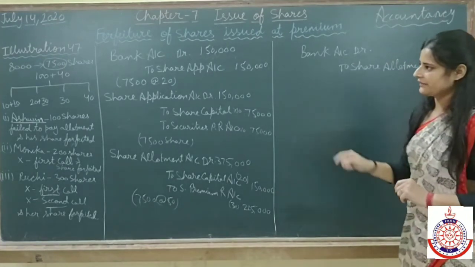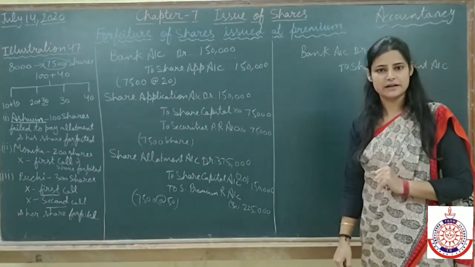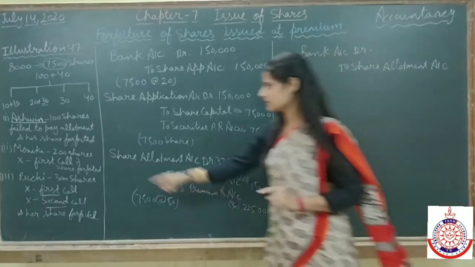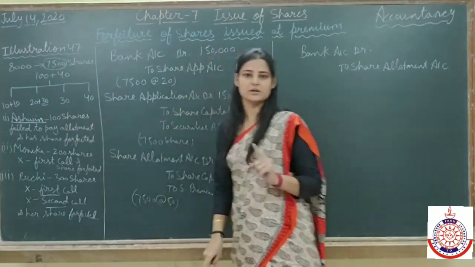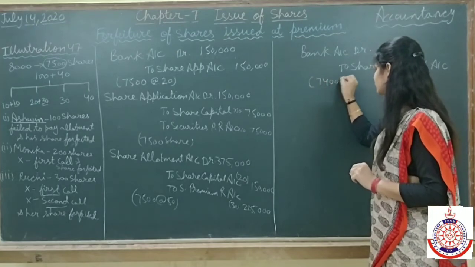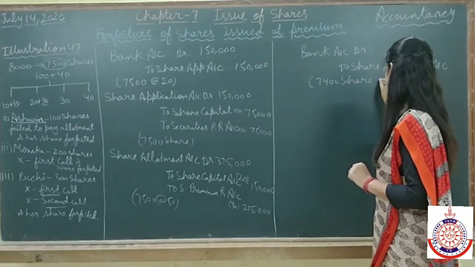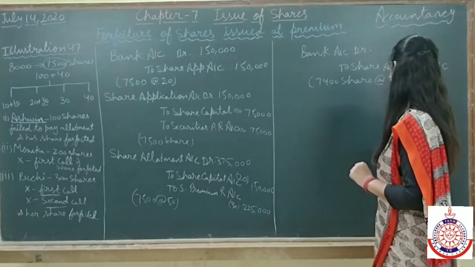Total 7,500 shares, the money on 7,500 shares we have to receive. But the money on these 100 shares we are not receiving. It means we are receiving money for only 7,400 shares at the rate of 50.